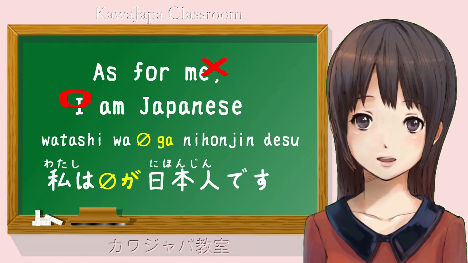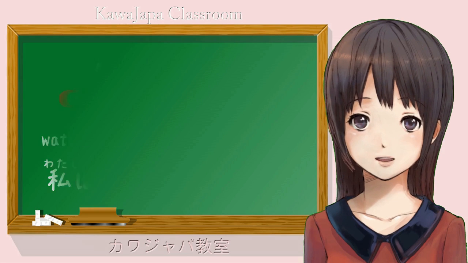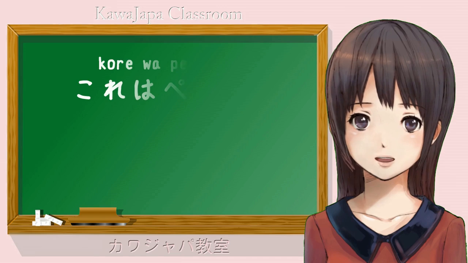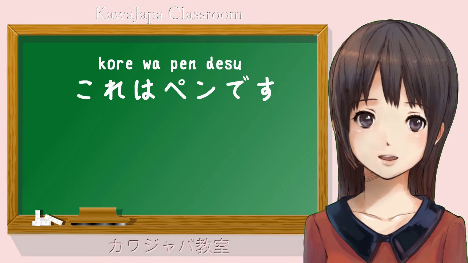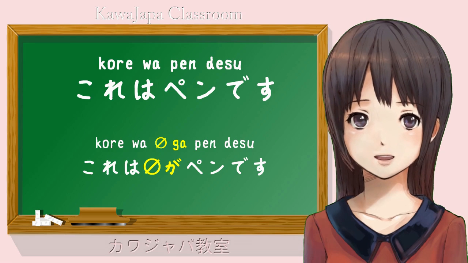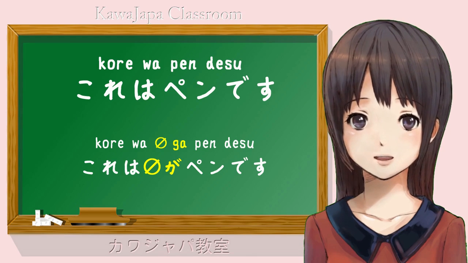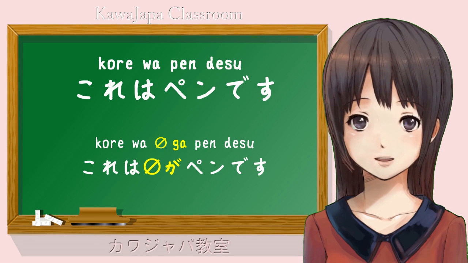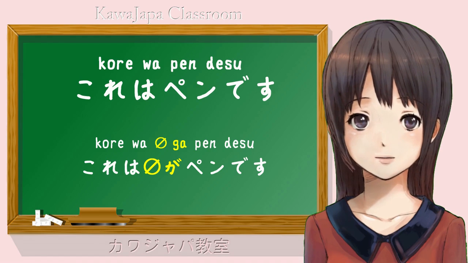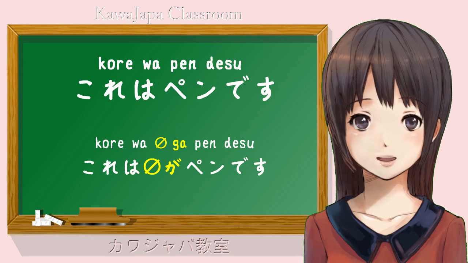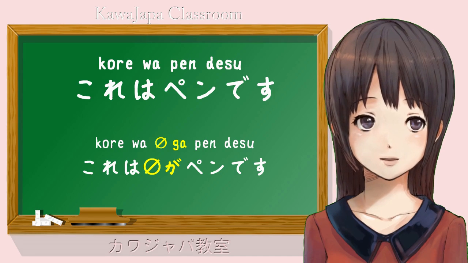So, let's take another simple example just to make clear how it works. If I say, これはペンです, what I'm saying is, これは0がペンです. As for this, it is a pen. Now, in both these sentences, the 日本人 one and the pen one, the は is actually defining the ga for us.